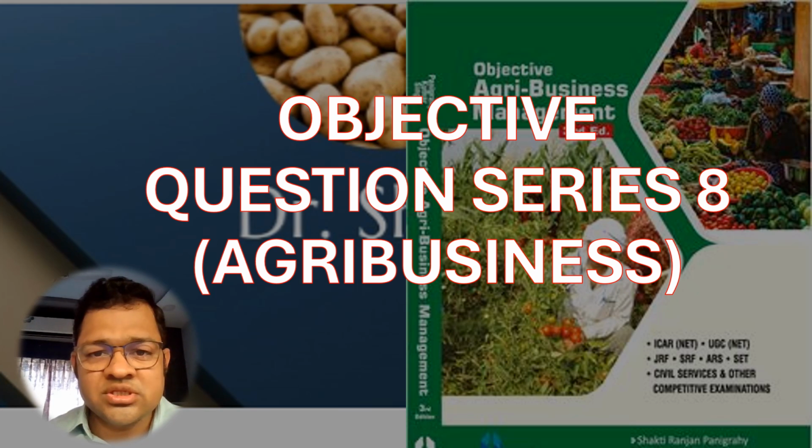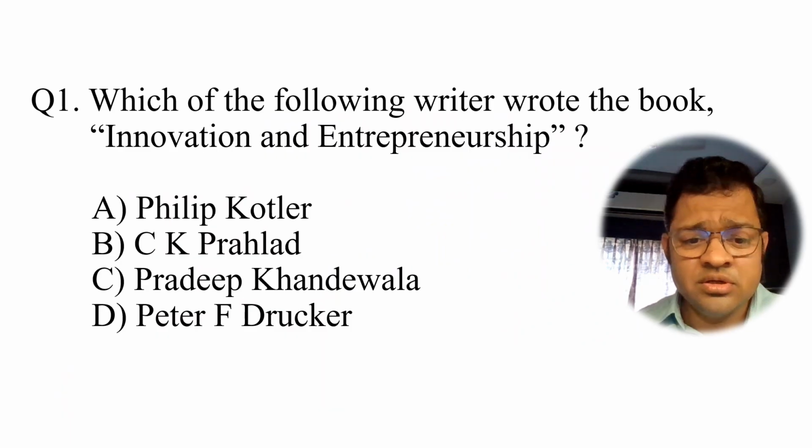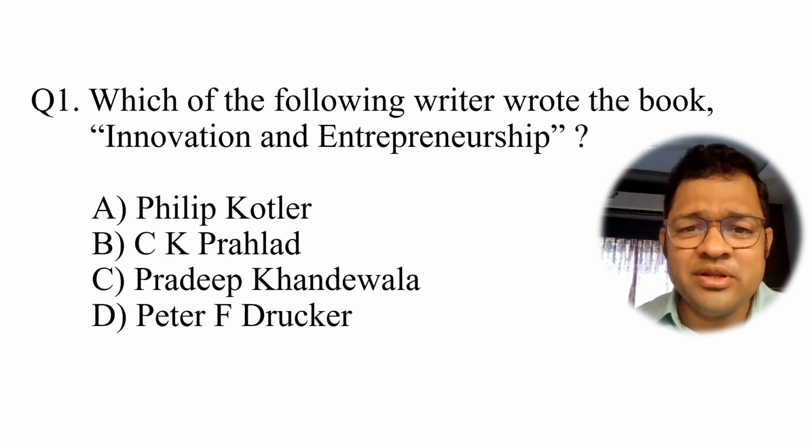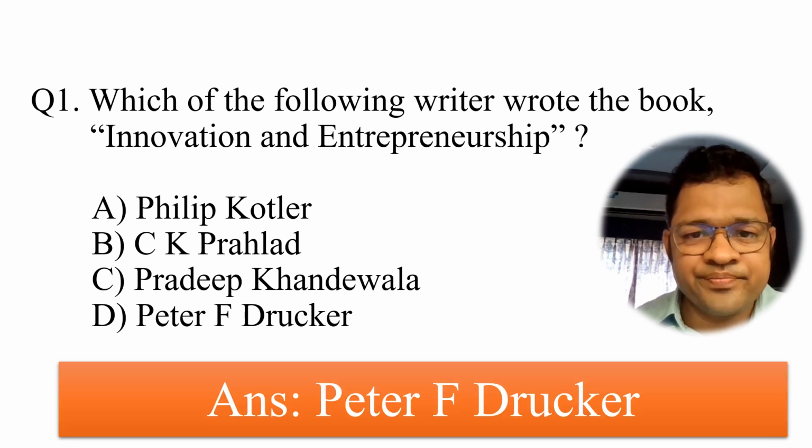The first question in this question series is, which of the following writers wrote the book Innovation and Entrepreneurship? This is a very favorite question for UGC NET aspirants. The answer is Peter Drucker. Peter Drucker is connected to management by objectives, the principle that is given by Peter Drucker.